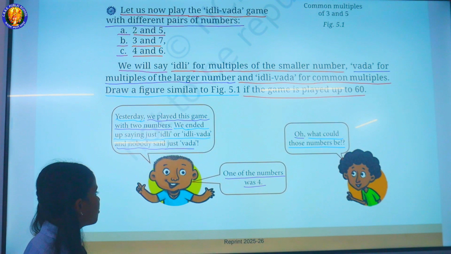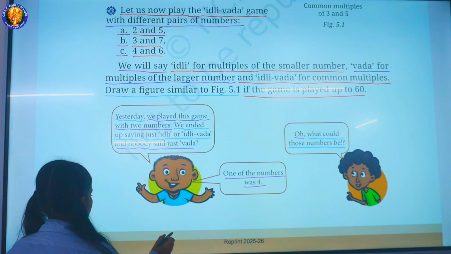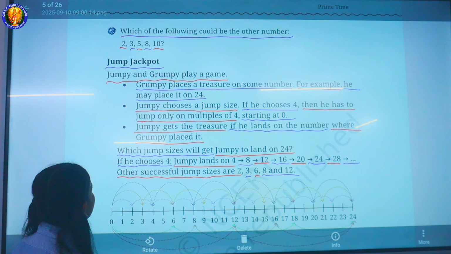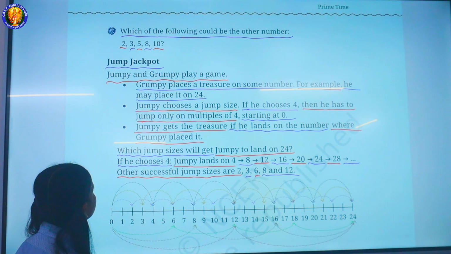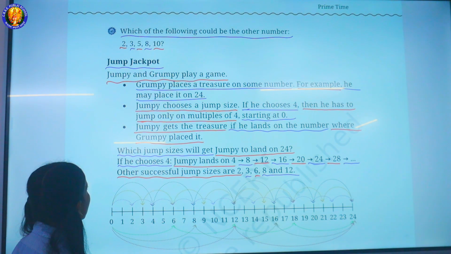One of the numbers was 4. Which of the following could be the other number? 2, 3, 5, 8, 10.